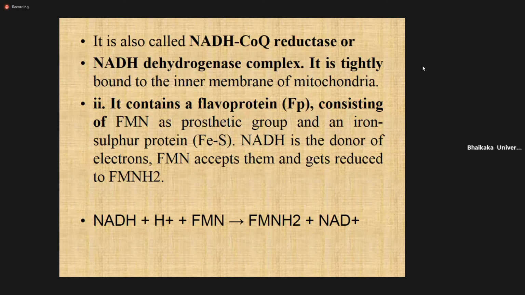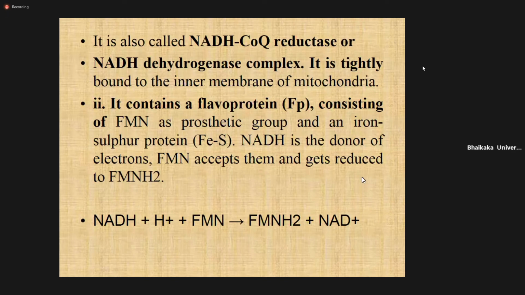Whatever NADH is produced in the TCA cycle or beta oxidation donates the electron to complex one. In complex one, this electron is accepted by the FMN coenzyme, and that will be converted into FMNH2.